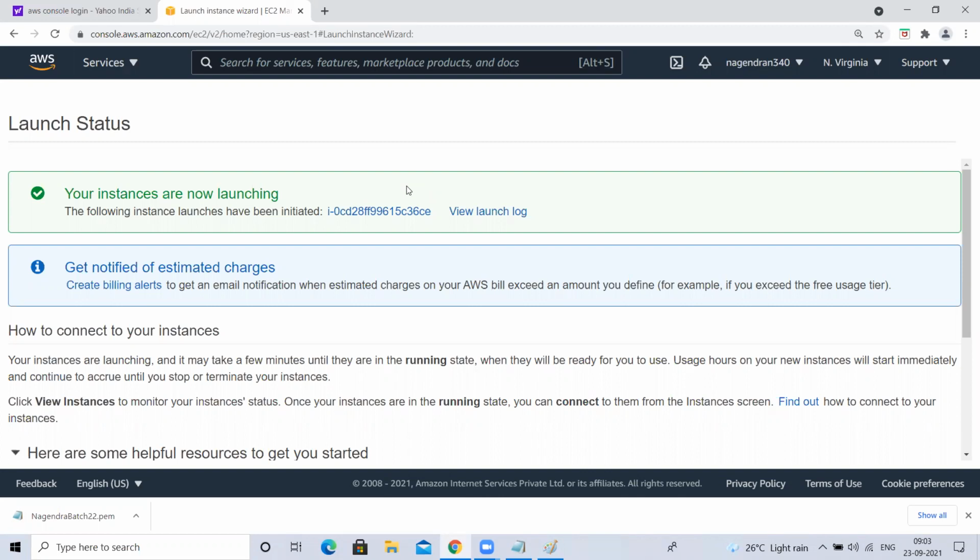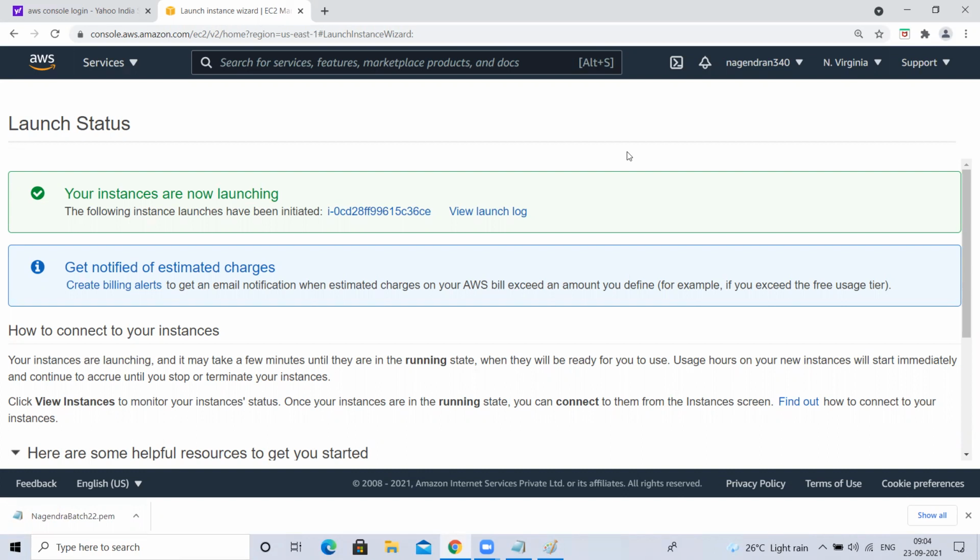Second interview question is, they'll give you one scenario. I lost the PEM file. So first question they'll ask is, if I have lost it, can I get the PEM file back? No, it is impossible in AWS. Second question is, I already lost the PEM file. I launched an EC2 instance, so that EC2 instance has a user called EC2-user and a PEM file with a secret token. I lost this PEM file. My EC2 instance is running. I closed the AWS account, tomorrow I logged in, but I missed this PEM file. But still I want to log into that instance. How will you log in? That is the interview question.